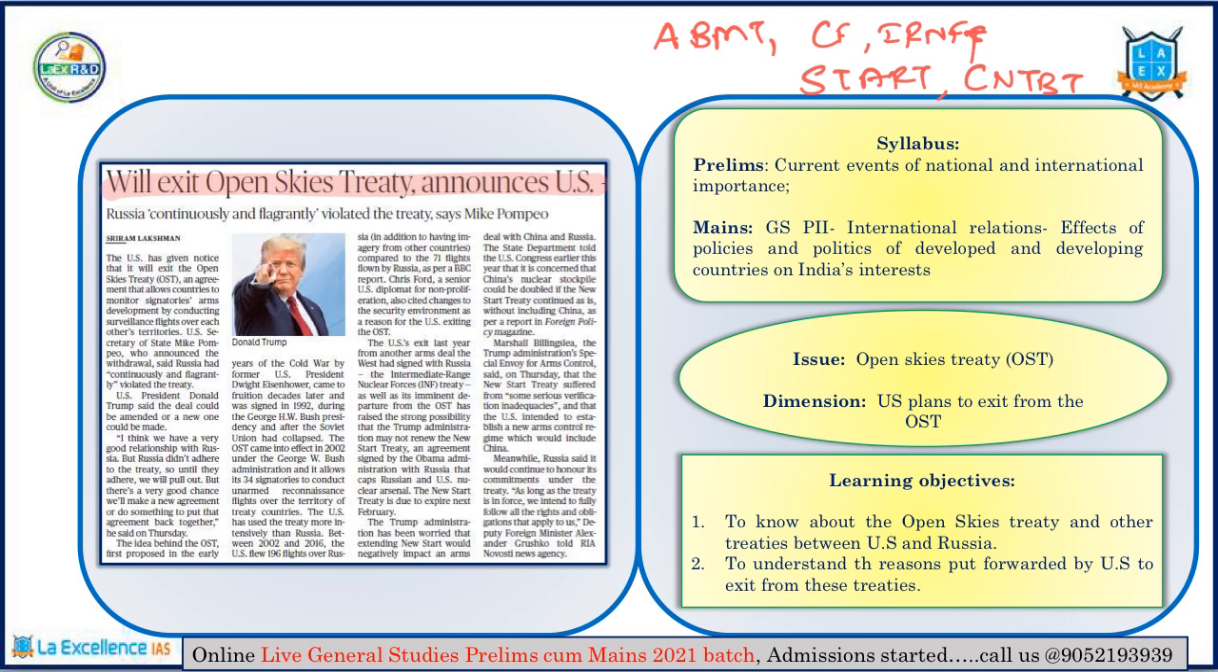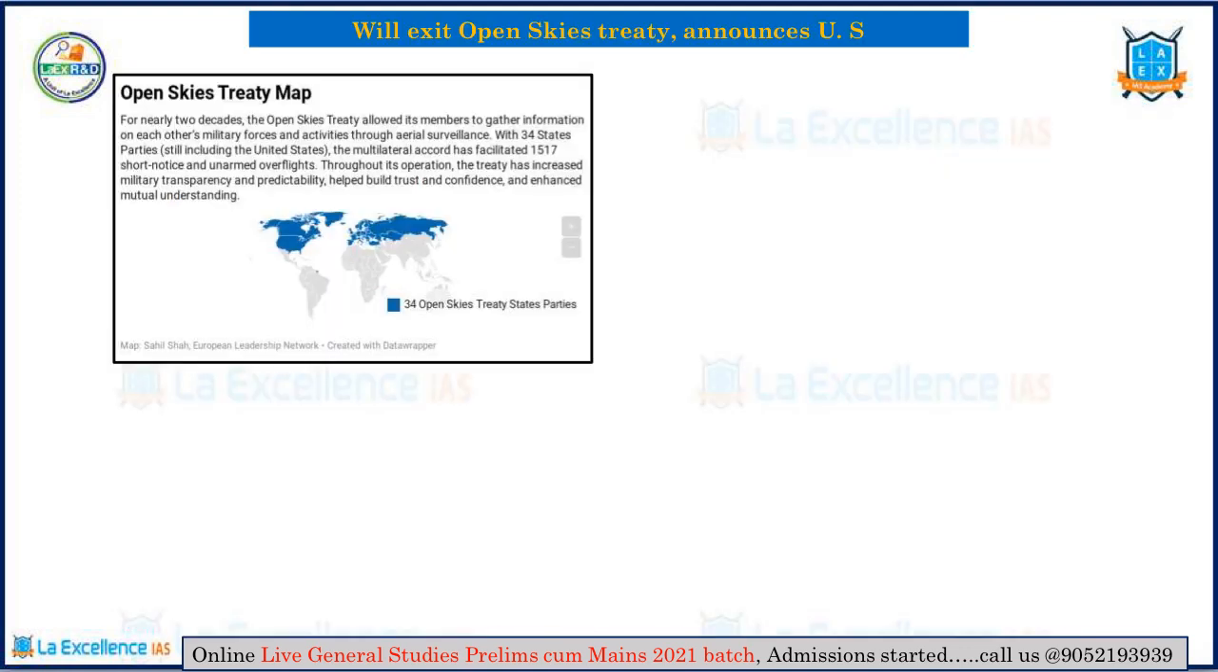So in the context of mains also, you can expect a question from GS paper 2, that is international relations. What are the effects of the US withdrawing from these policies with respect to the global military order? And coming to the issue, it is with respect to the Open Skies Treaty, and the dimension is the US plan to exit from this particular treaty. The idea of the Open Skies Treaty agreement came up in 1992 and it came into effect from 2002.